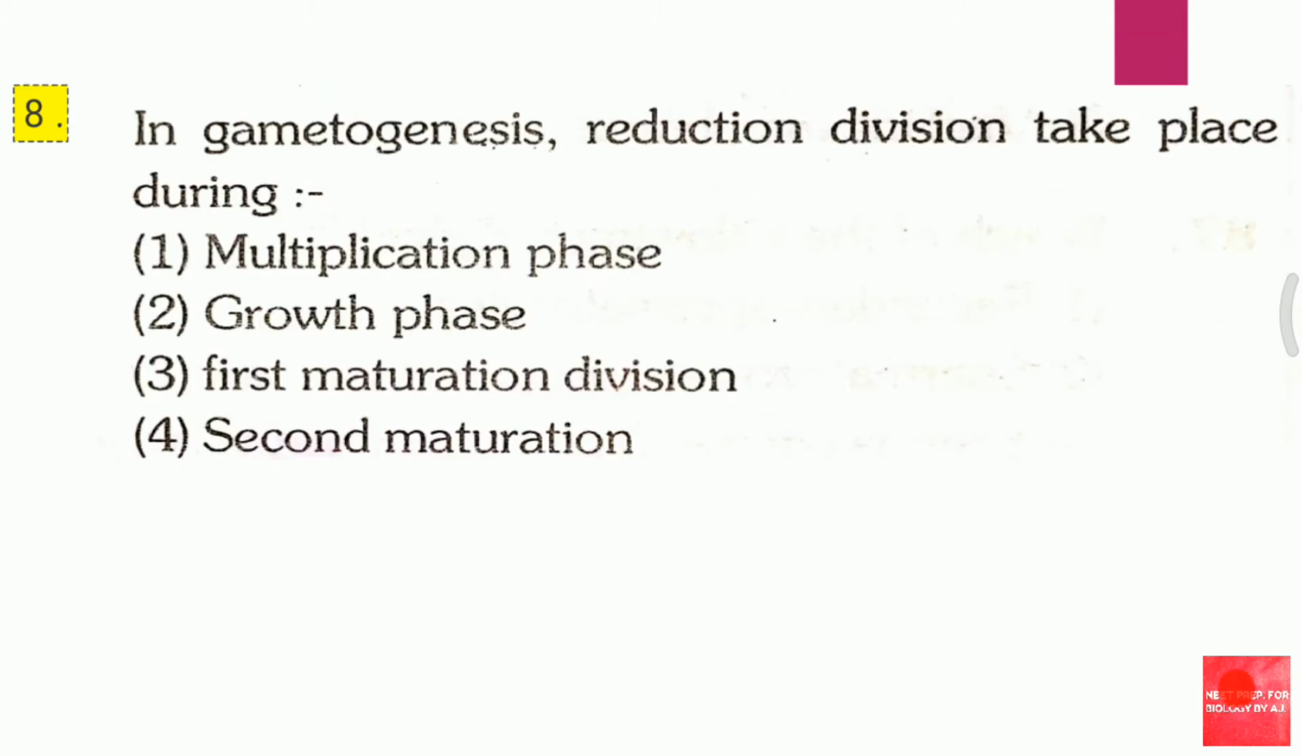Question 8. In gametogenesis, reduction division takes place during first multiplication phase, second growth phase, third first maturation division, fourth second maturation. In gametogenesis, reduction division takes place during. The answer for this question is third, that is first maturation division.